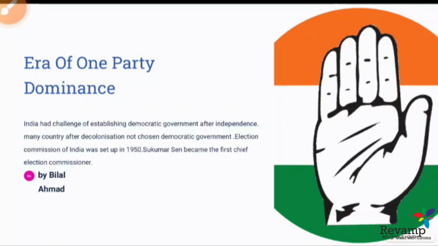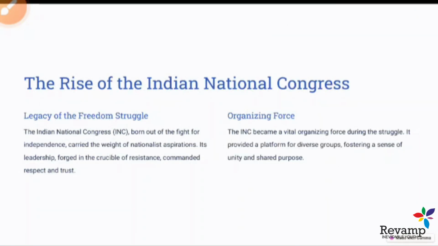Now let's come to the next topic, the rise of the Indian National Congress. How did the Indian National Congress become the largest party?